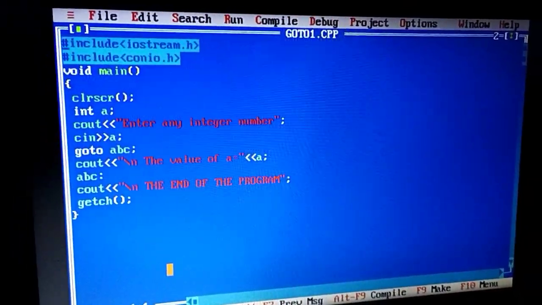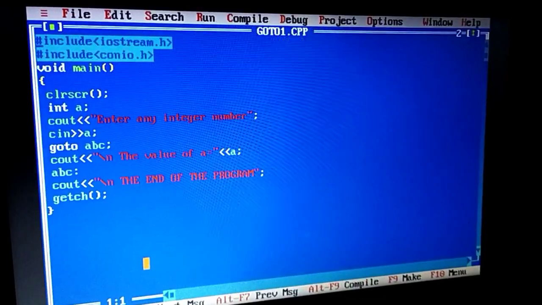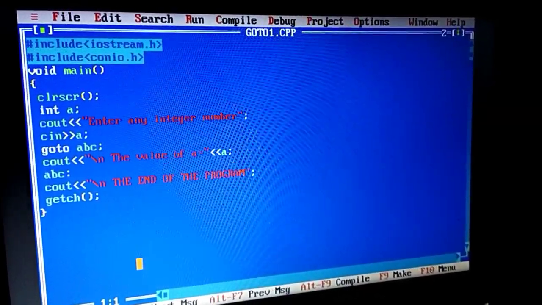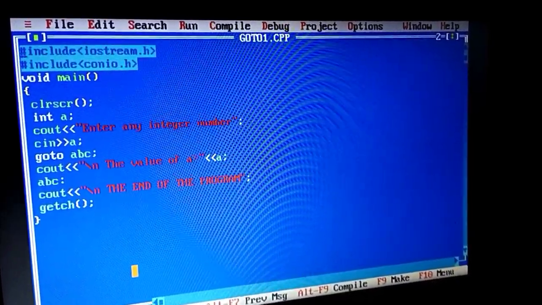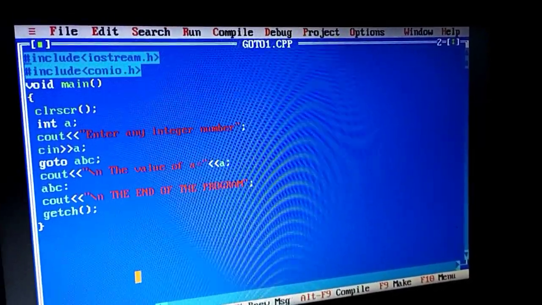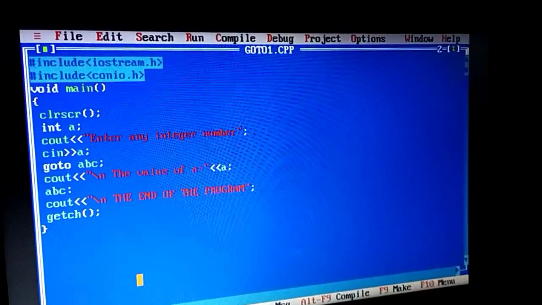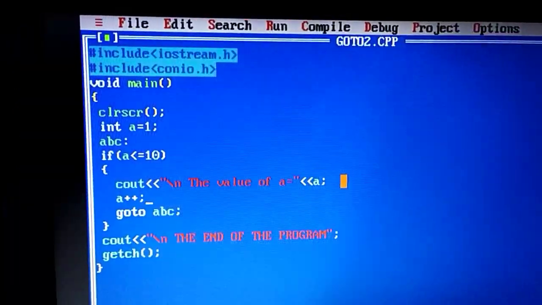So whenever we are doing a program, remember we hardly use the forward jump. Most of the time we use the backward jump. Why? Because the backward jump helps to create a loop in the program. Let me show it to you.